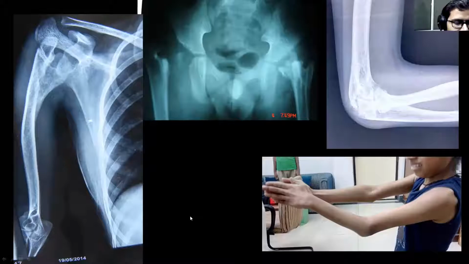As you can see in this picture, this patient is having septic involvement of the shoulder, and this patient is having septic involvement of the elbow, and there is flexion deformity of the elbow. In both of these patients, there was septic arthritis of the hip joint also. There was another patient, the X-ray is showing involvement of the septic process in the bilateral hip joints. So examination of the other joints is very important. And you can see in this child, the mouth opening has been reduced as there was involvement of bilateral temporomandibular joints, and this child was having abnormal dentition of the lower jaw.